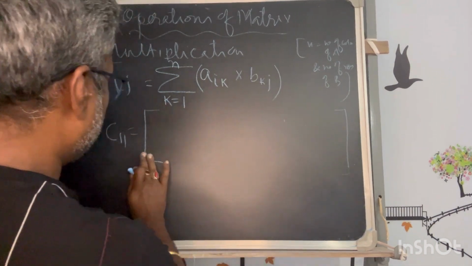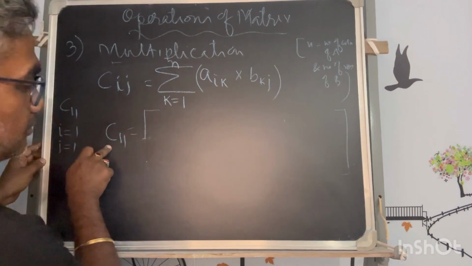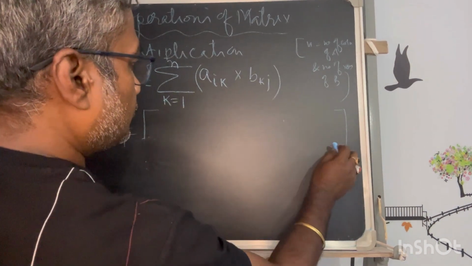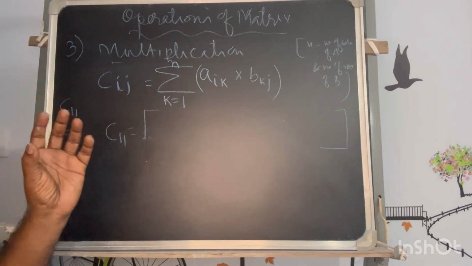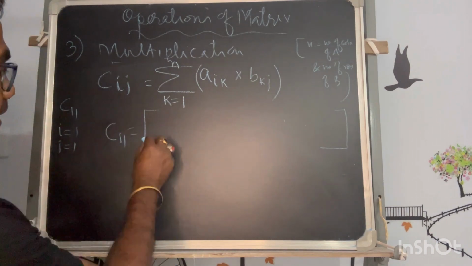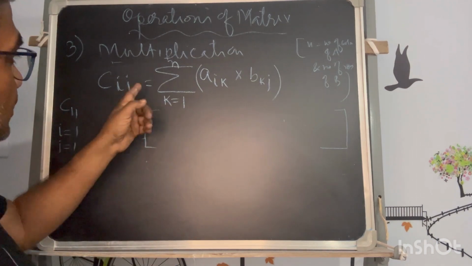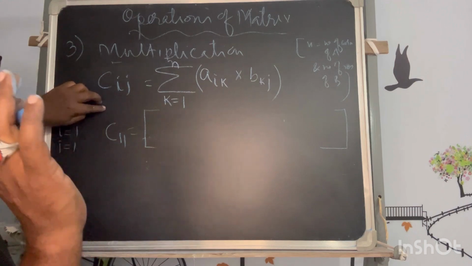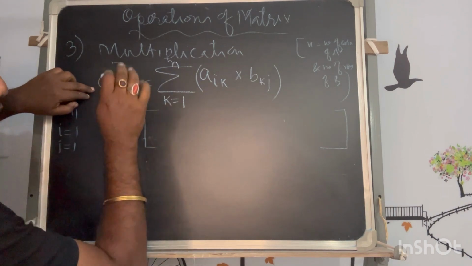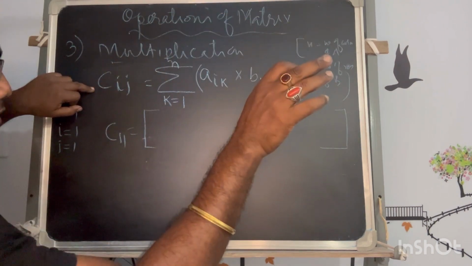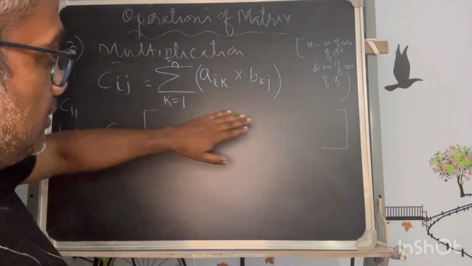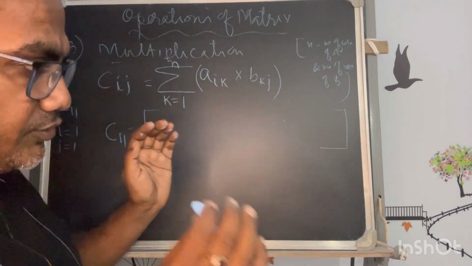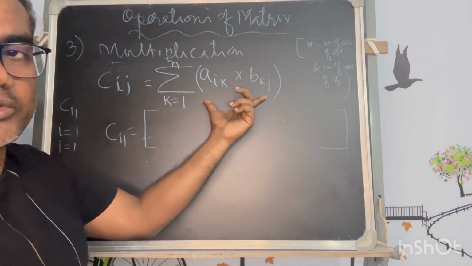If I talk about a particular element of the resultant, C11 is an element of the resultant that represents the ith row and jth column, and it is formed by all these values of a and b.